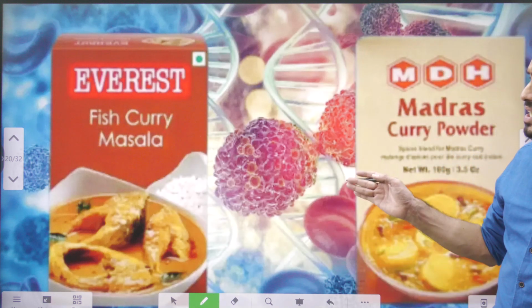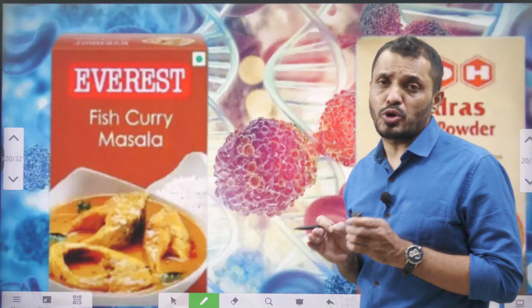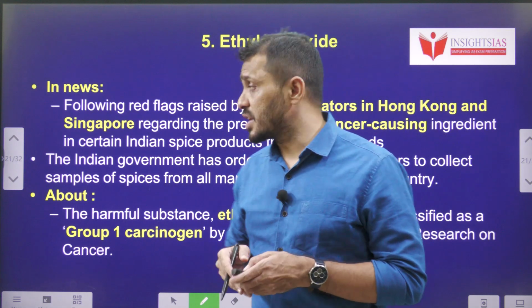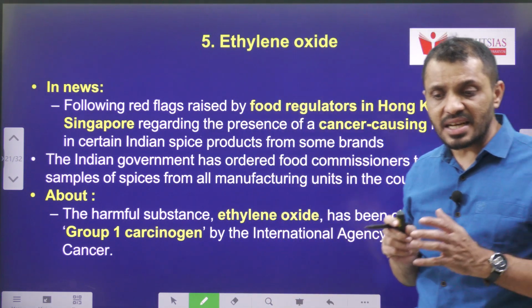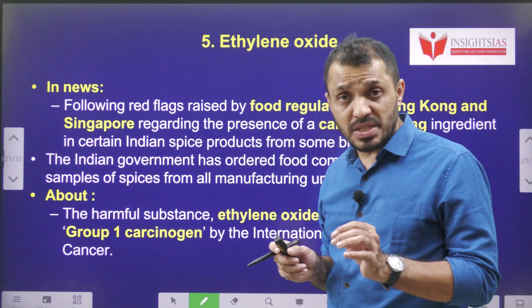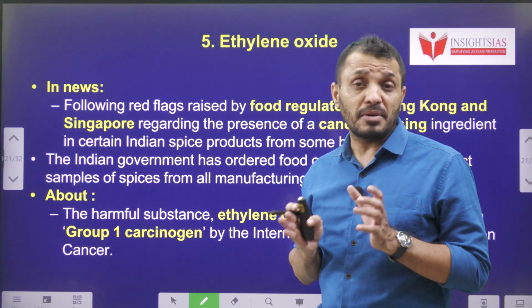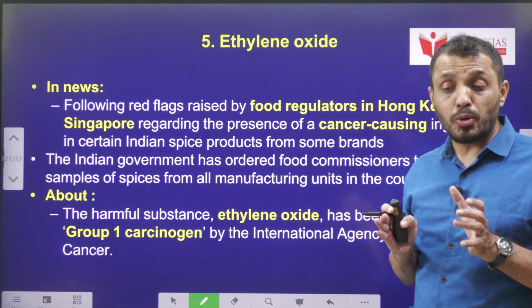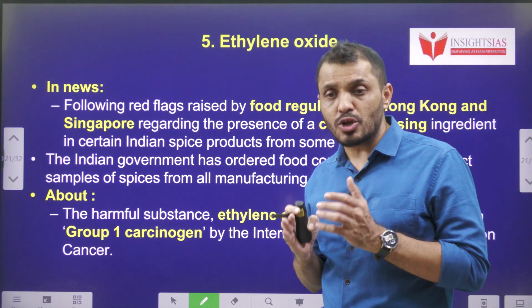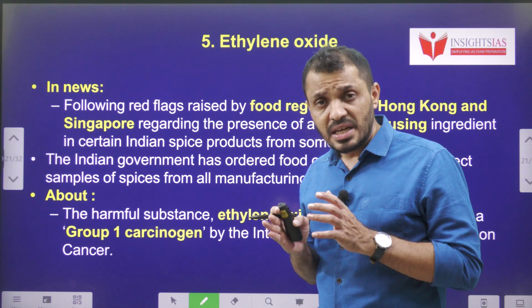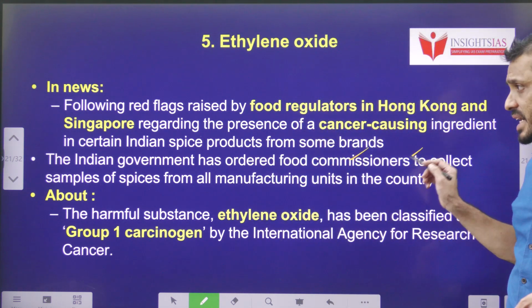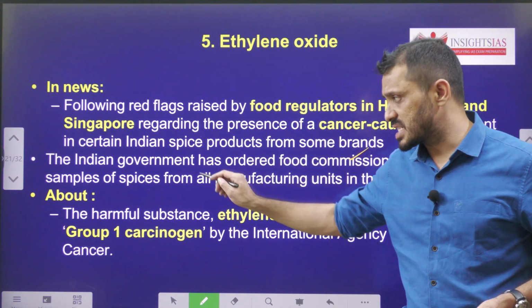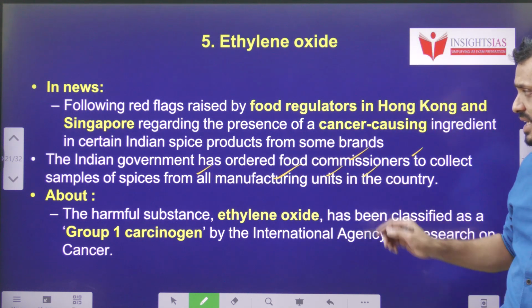Next one, this is regarding some of the spices produced in India. Recently, governments such as Singapore and Hong Kong raised certain concerns that spice products coming from India contain substances related to cancer-causing agents. Because of that, the Government of India recently ordered food commissioners to collect samples of various spices from all the manufacturing units in the country.